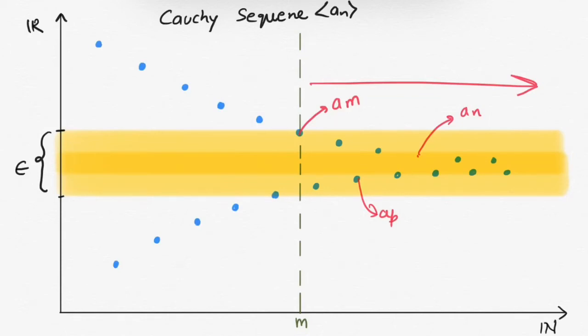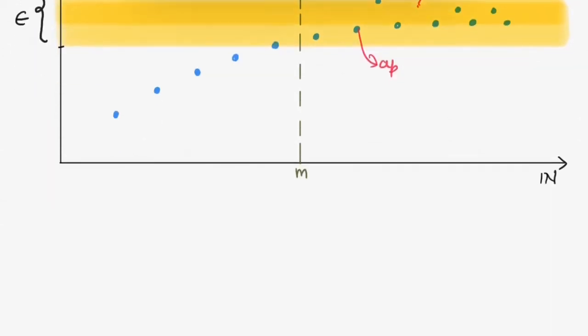Now let me write those finite number of elements of the sequence. So a1, a2, a3, up to am minus 1, ap minus epsilon and ap plus epsilon.